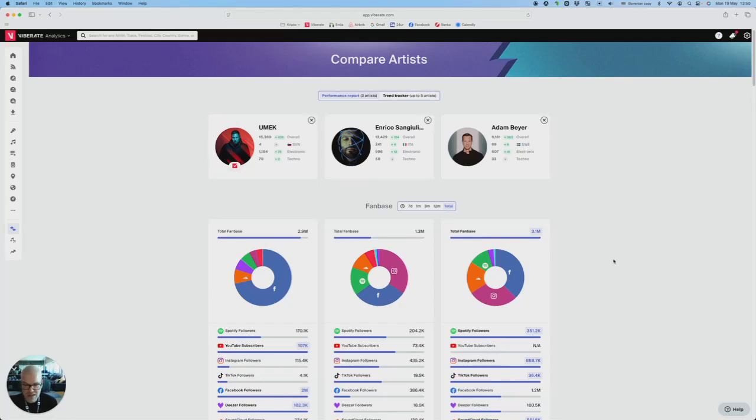This is quite easy to defend. So if you get a call from an agent saying, my artist needs more prominent billing, you can just say, look, based on the stats, this is your artist compared to other artists, and there are 2 more prominent artists, so maybe better luck next year.